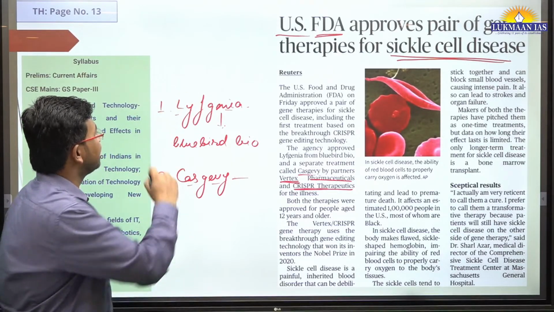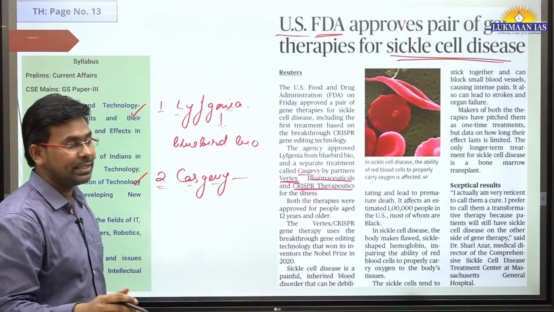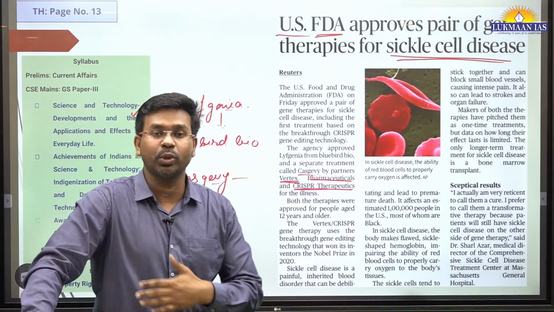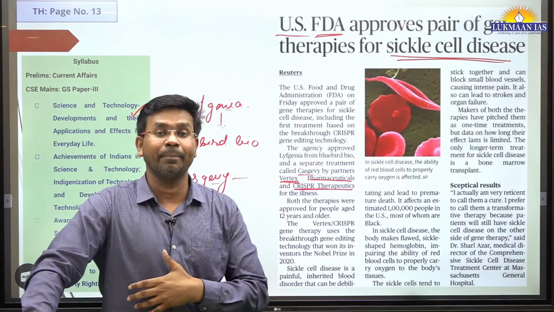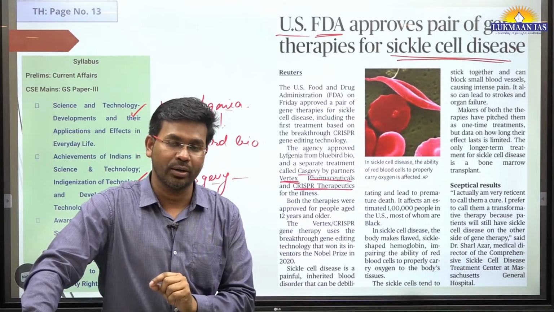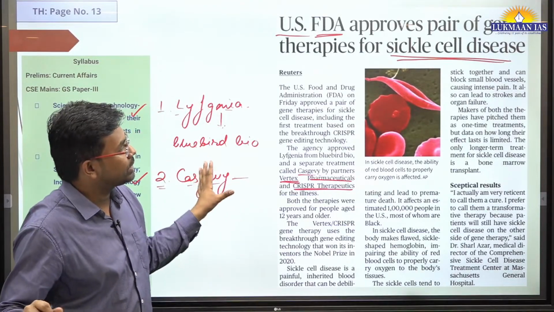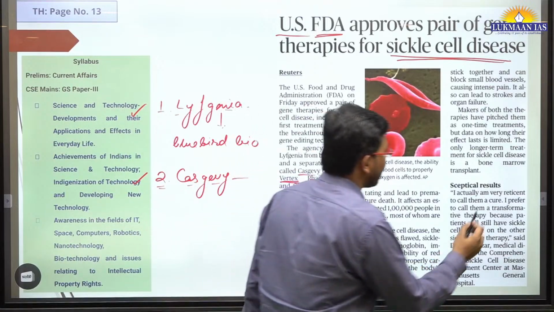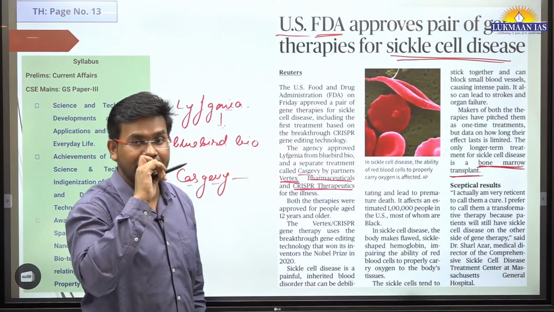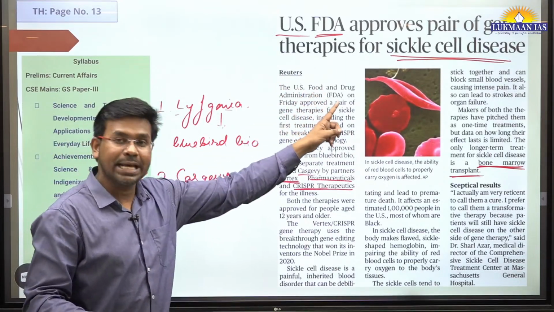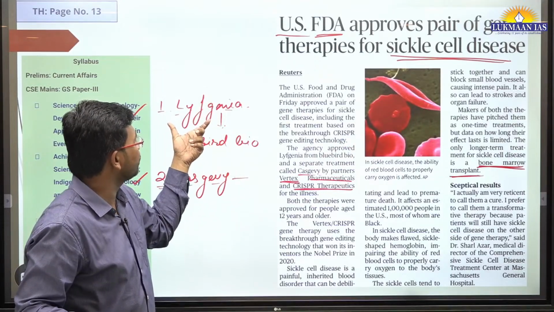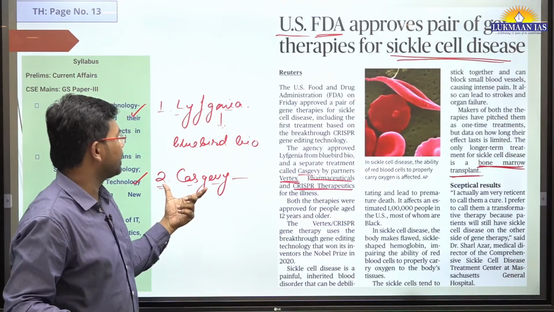These 2 therapies related to sickle cell disease have been approved by the US Food and Drug Administration. However, these 2 therapies are not going to remove sickle cell anemia once and for all; it is not going to be a one-time cure. The one-time cure that exists for sickle cell anemia is bone marrow transplant. So bone marrow transplant is a method for the treatment of sickle cell anemia, but these are 2 alternative gene therapies. One is known as Lyfgenia, the second is known as Casgevy.